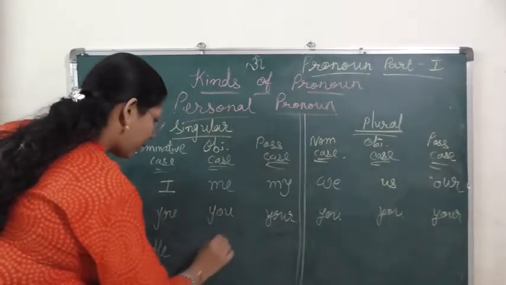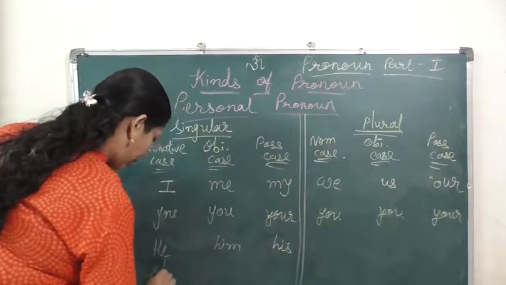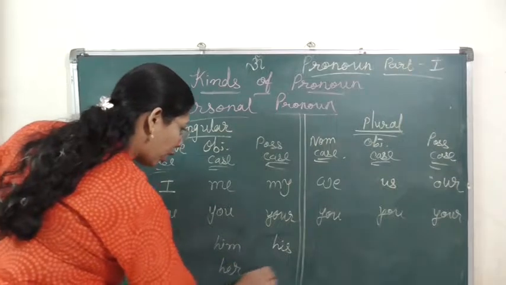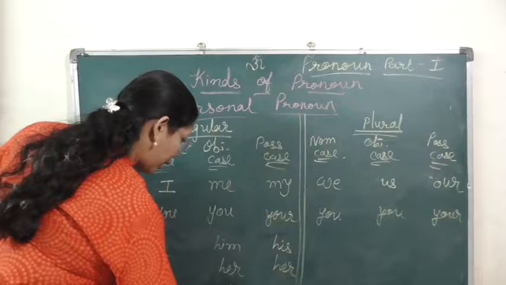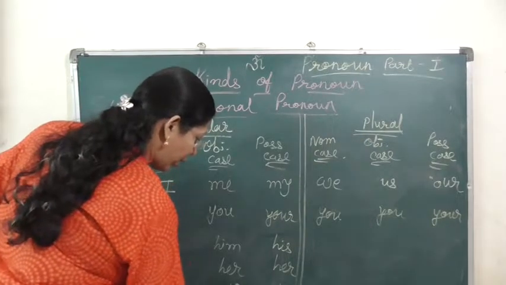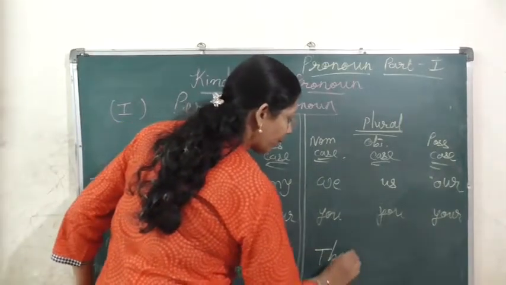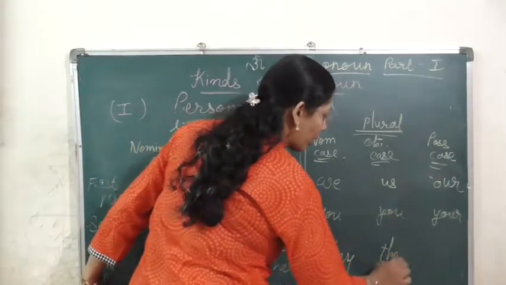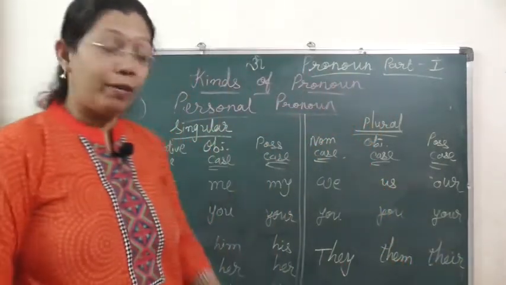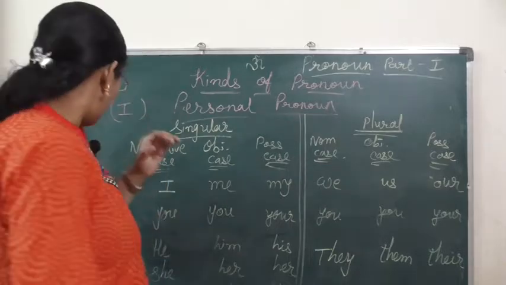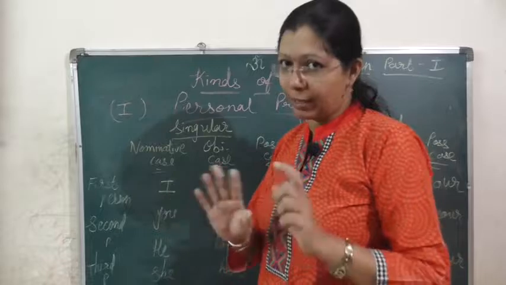He, him, his. She, her. It, its. And here its plural will be they, objective case will be them and their. Now we will understand this in detail. Now the concept of first, second and third person is clear in your mind.